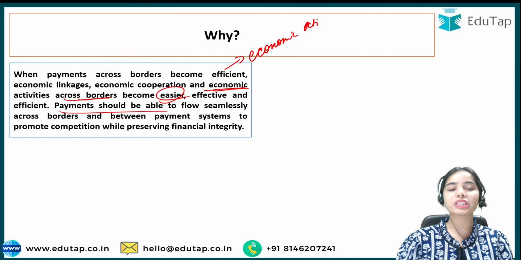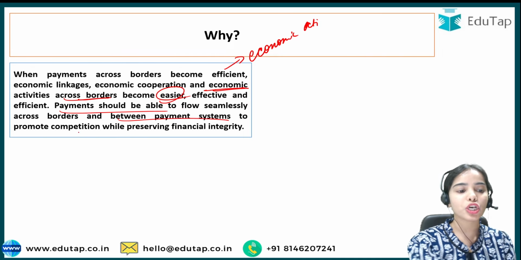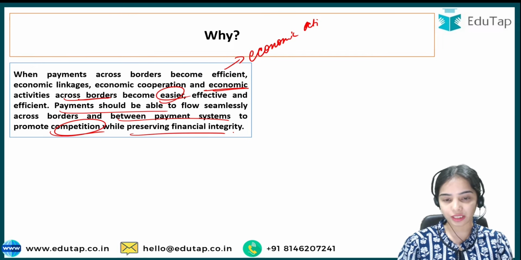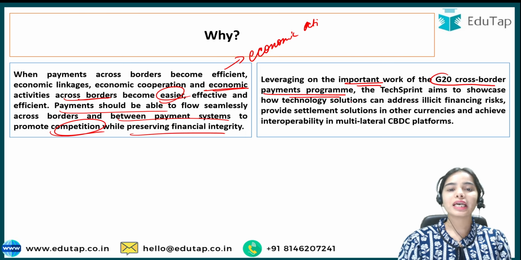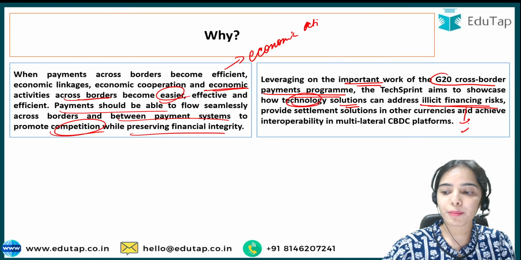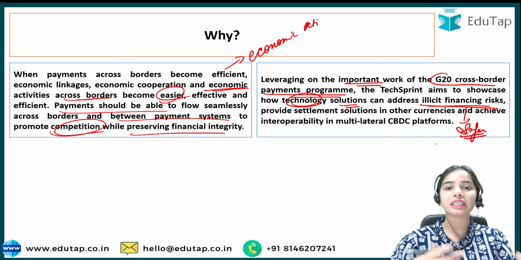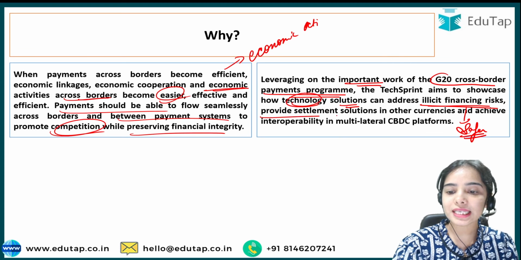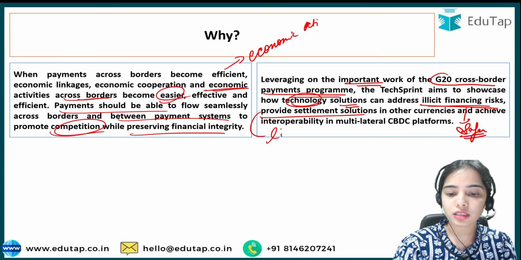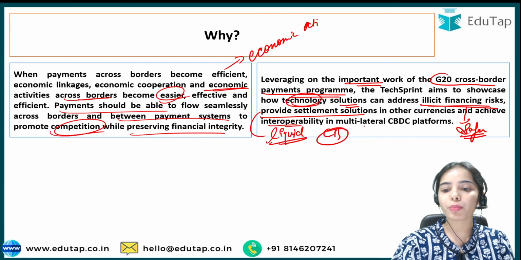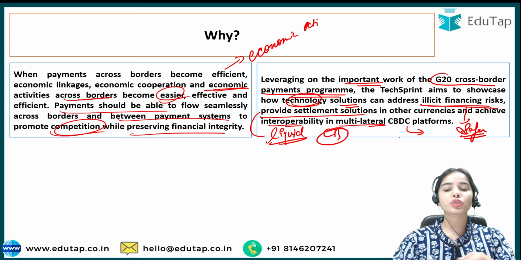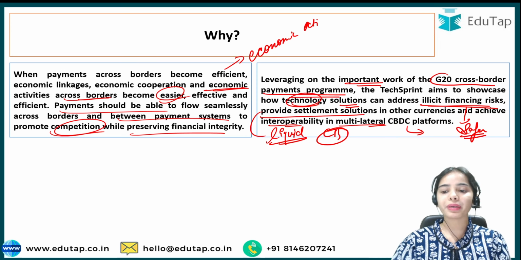Payments should be able to flow seamlessly across borders and between payment systems, to promote competition while preserving financial integrity. Leveraging the important work of the G20 cross-border payments program, the tech sprint is to showcase how technological solutions can address illicit financing risk by making the multilateral platforms safer, providing settlement solutions in other countries also, making currencies more liquid in cross-border payment terms, and achieving interoperability in the multilateral CBDC platform. There is much development that can happen in the CBDC platform for multilateral transactions.